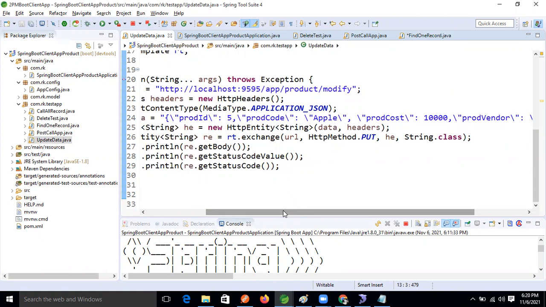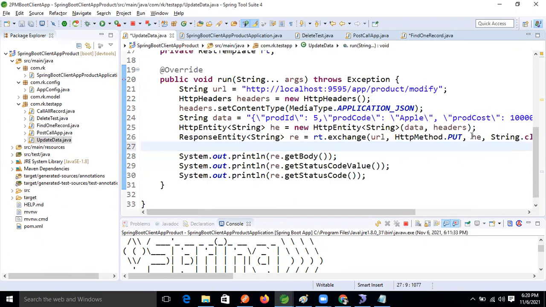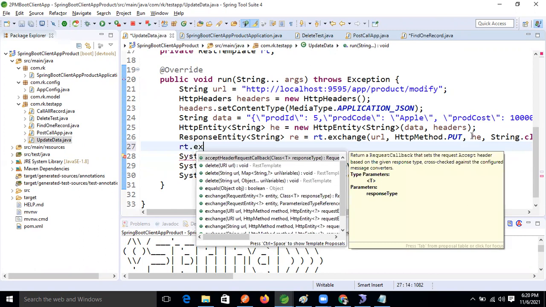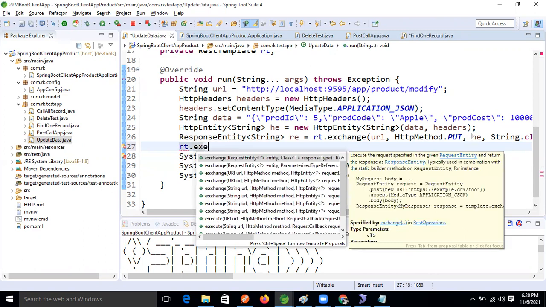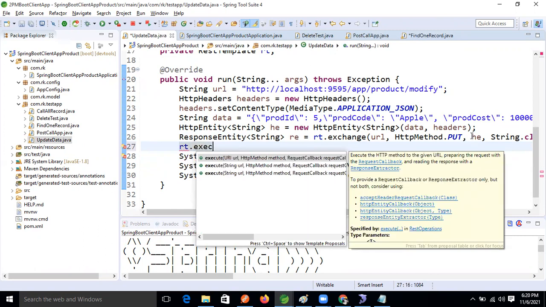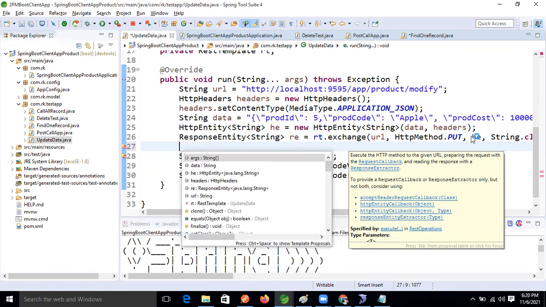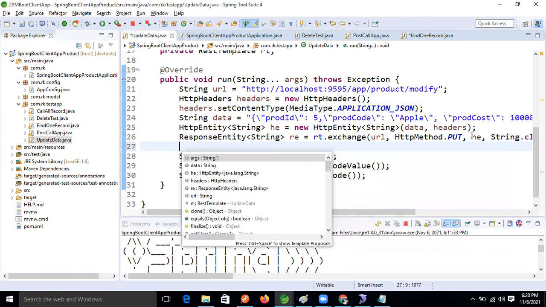But exchange, I have also not seen that. One minute, I need to see that, guys. Okay, the execute method is there. I will check it later. I don't have an idea about this one. Later we will see.